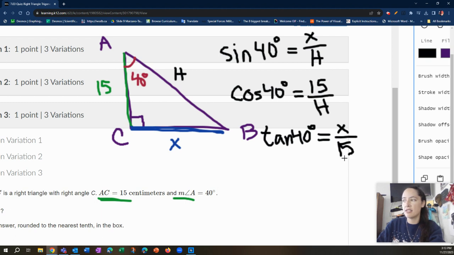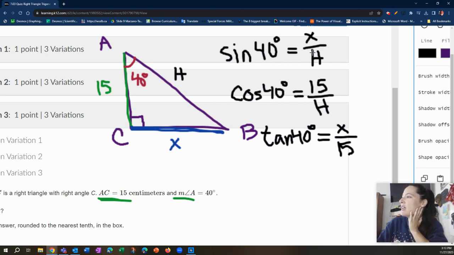We have all the pieces of our puzzle that we need to solve for that length, that blue side length, B to C, C to B, that x. Okay, so this is a great strategy if you don't know where to start or you're having a hard time setting up the ratio relationships. Just write them all out carefully. And if you have a repeat, then you did something wrong. If you have them in the wrong place, just check your numbers when you're done, and then you'll be able to solve.